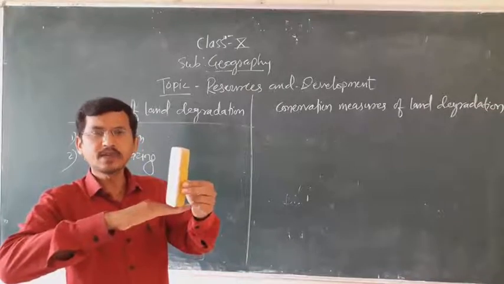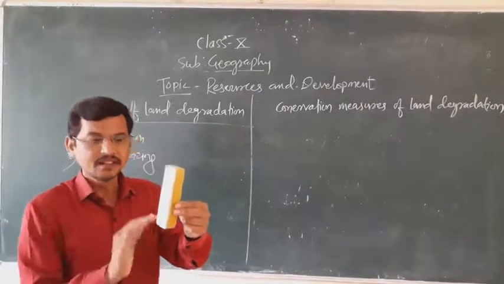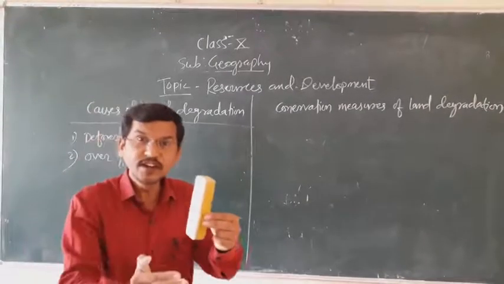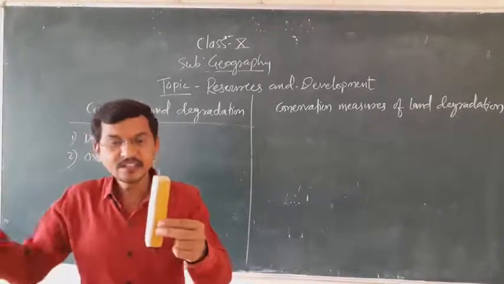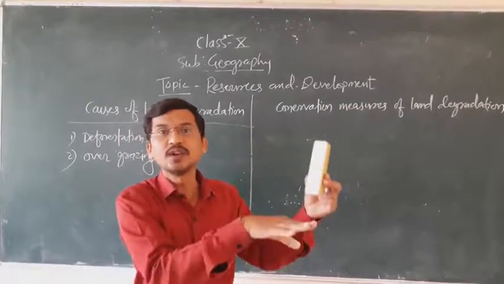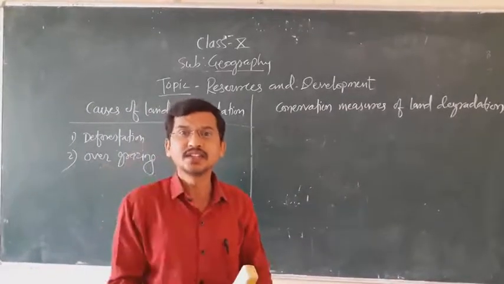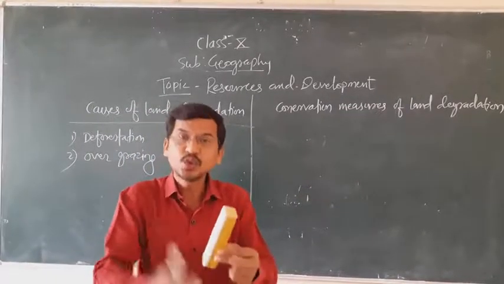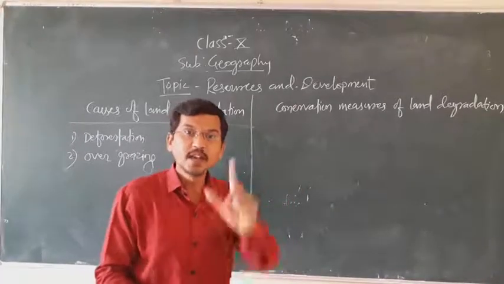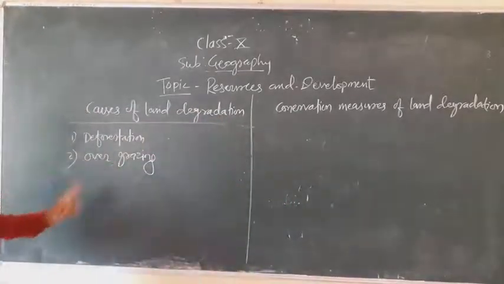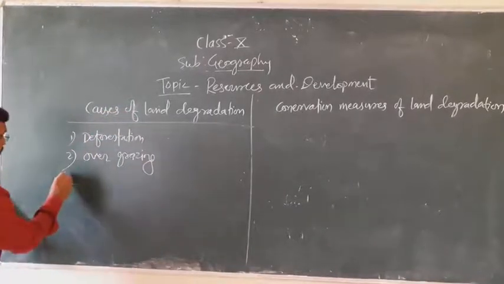And when the complete plant is grazed, then if there is a strong wind or a high flow of water, the entire surface of the earth gets washed out and leads to land degradation. Soil erosion takes place, and from the soil erosion, land degradation takes place. Therefore, overgrazing is also one of the reasons for land degradation.